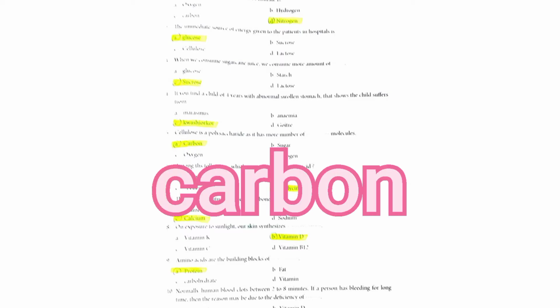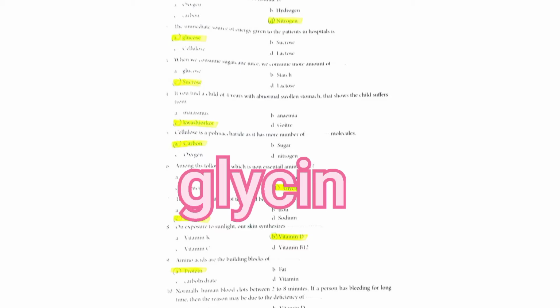Kwashiorkor. 5. Cellulose is a polysaccharide as it has more number of dash molecules. A. Carbon, B. Sugar, C. Oxygen, D. Nitrogen. The correct answer is option A. Carbon. 6. Among the following, which one is non-essential amino acid? A. Valine, B. Lysine, C. Leucine, D. Glycine. The correct answer is option D.